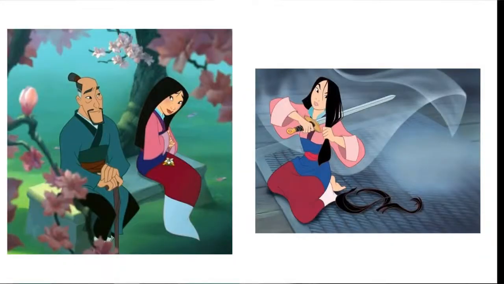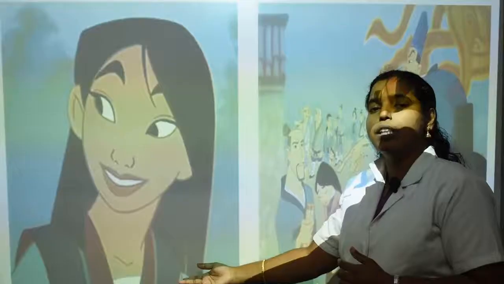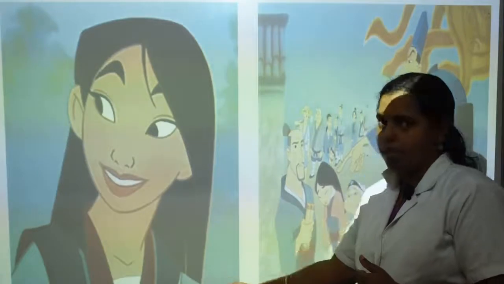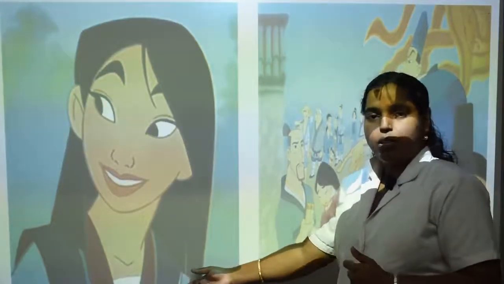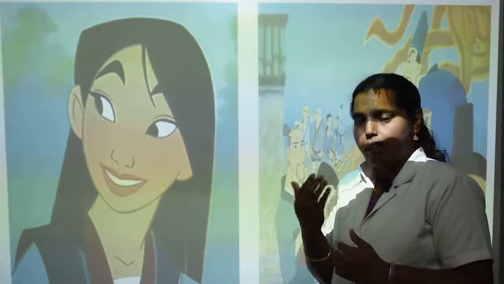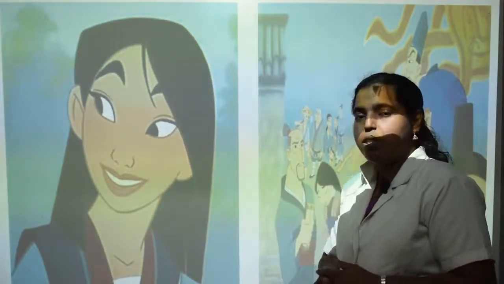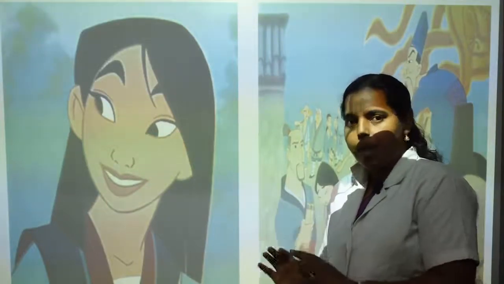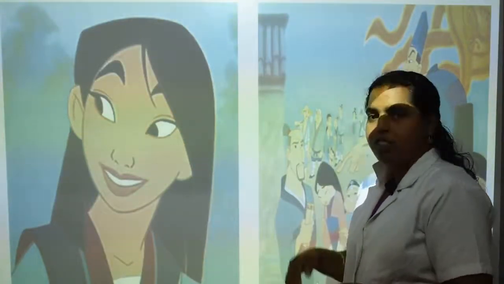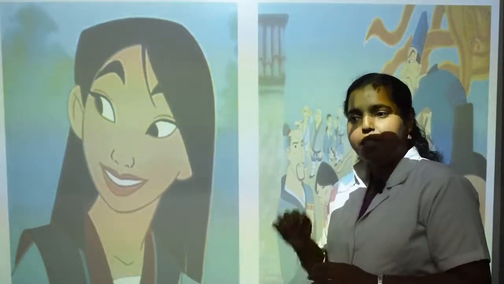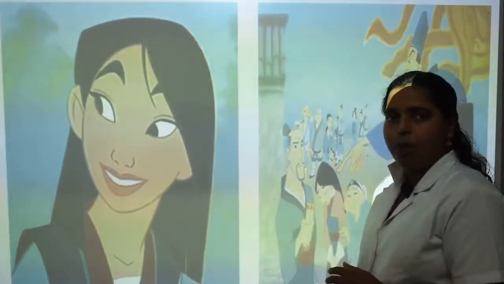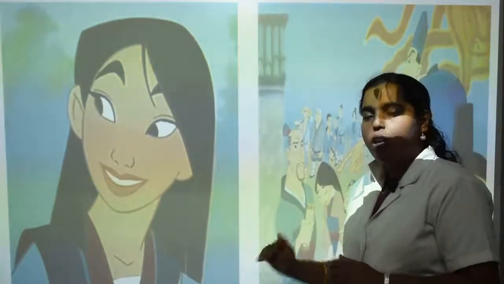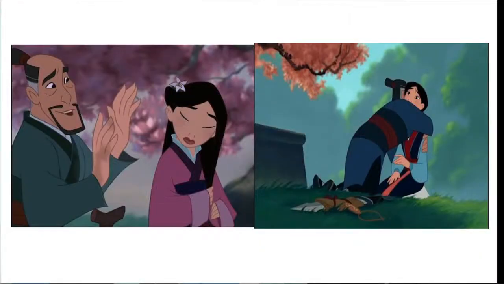And her father understood what she had planned. That is, she is going to get ready for the war. She is going to take part in the war. A lady is going to take part in the war. So that's her plan, and she expressed the desire to her father. Father was not willing at first. He tried to stop her from the plan of joining the army. But she compelled him. She said, my brother is very small. You are very old, and someone has to serve our country, and I will be going to the war. Like that she was saying.